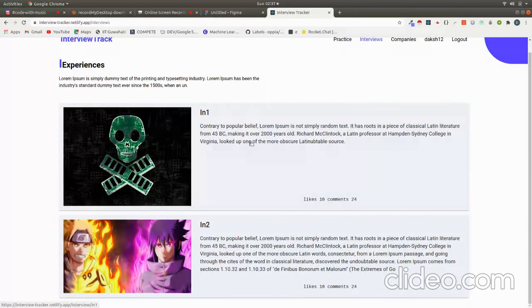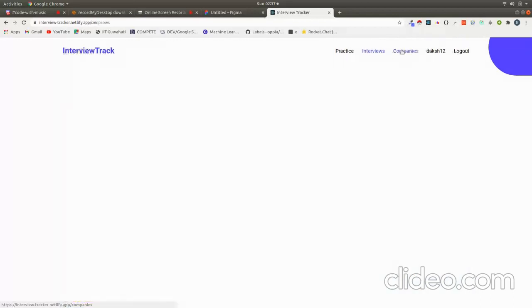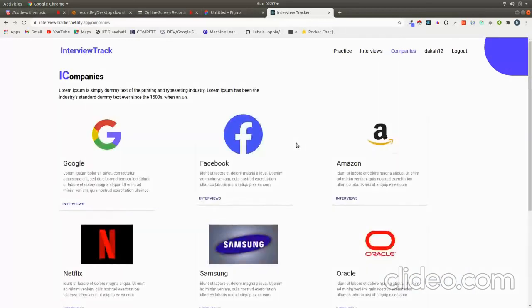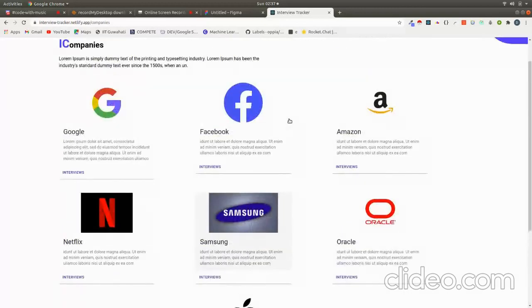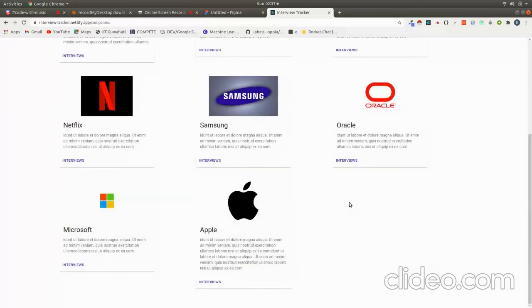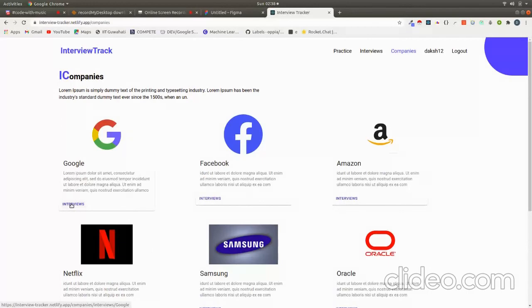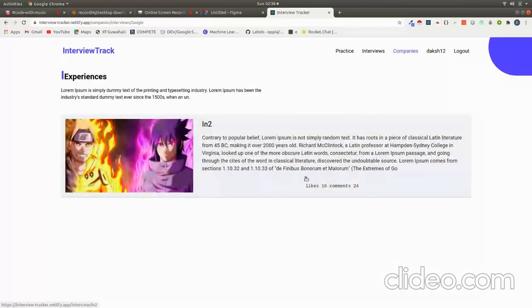When user posts an interview, it will come here. And these are the list of companies which we have stored in the database. We can add more companies if we want. And for every company, we can see interviews by clicking here. So here the interviews of Google only appear.